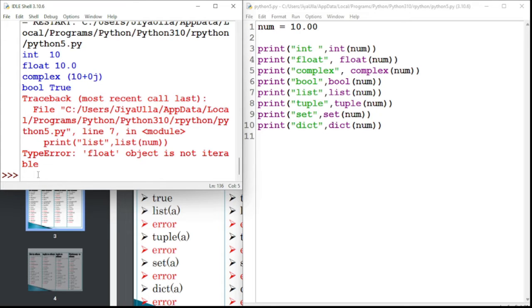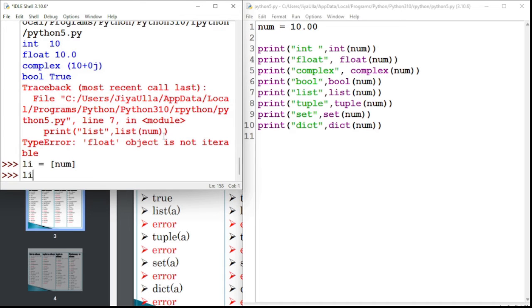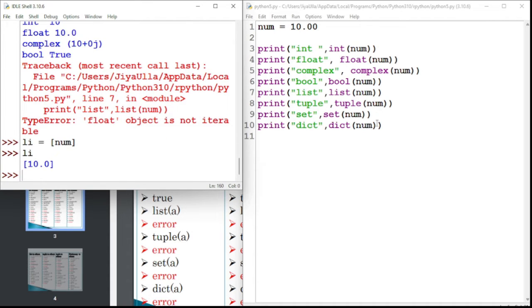How are we able to convert it into a list? I will show for the list. It is left to you for the rest of the types. Let's say a list is the list. I want to convert this number to a list. I want to store this number here. If I enter it, it will give us a list. This is how we are able to convert a number into a list.